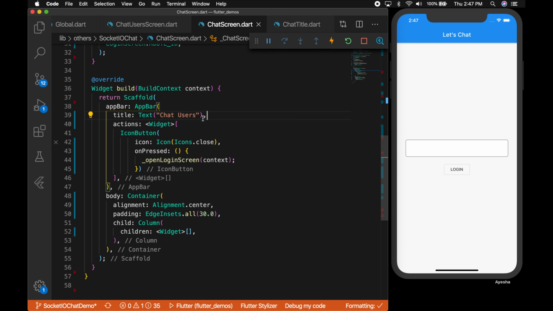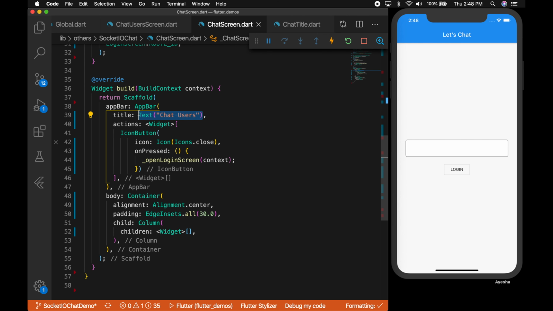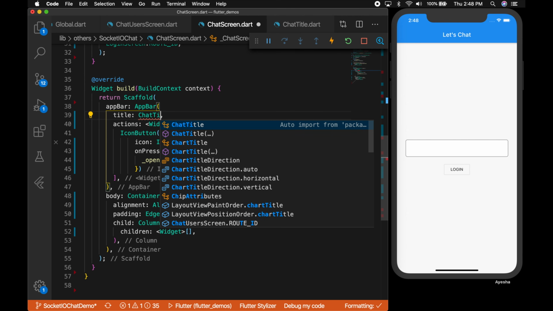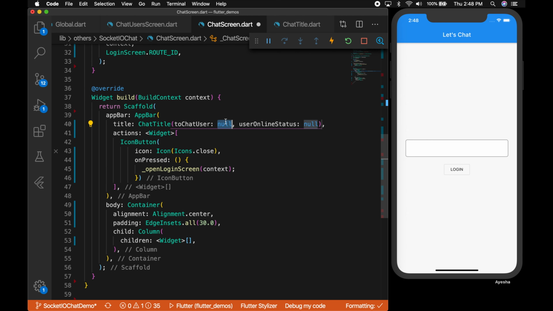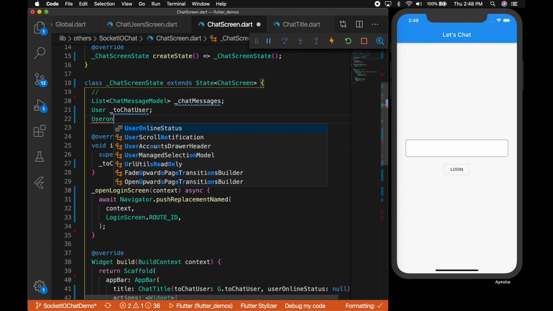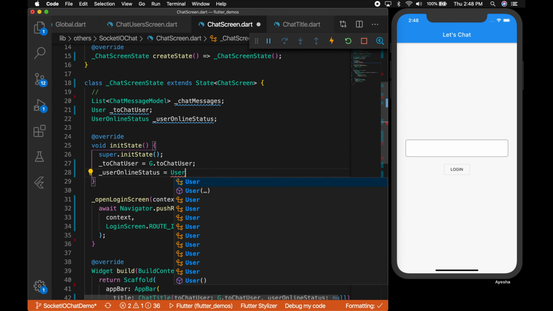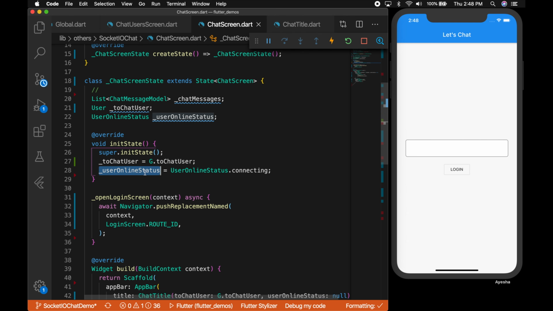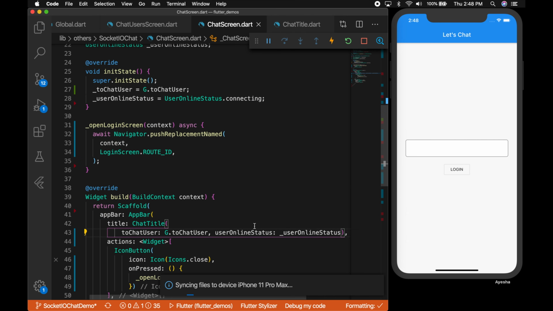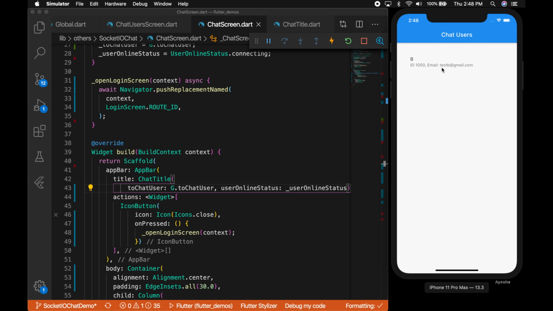Now let's go back to the chat screen and replace the title with our chat title. So that will be chat title, and let's pass in the parameters. So that will be g.toChatUser and the user online status. Let me declare a variable user online status. Let me initialize it to connecting. So initially it will show connecting. Later when the user is connected, we will update.